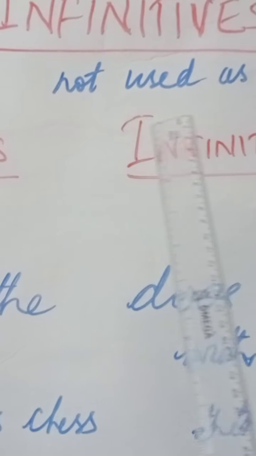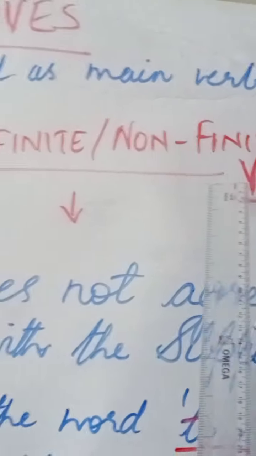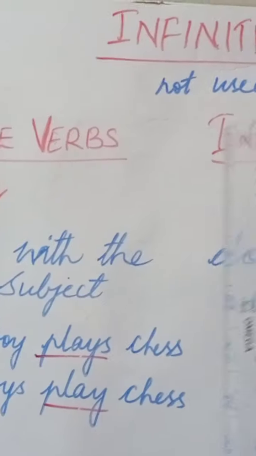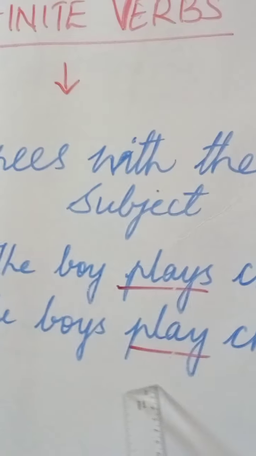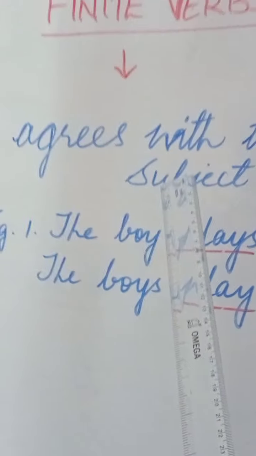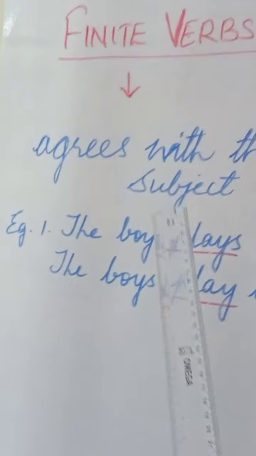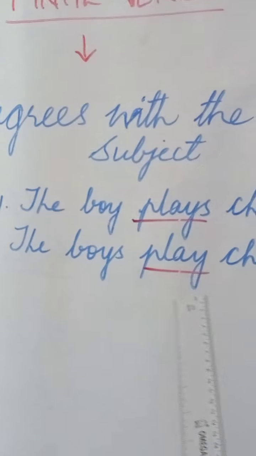Infinitives are not used as the main verb. They are not the main verbs. Now, what are main verbs? Finite verbs and infinite verbs. As you see here, finite verbs are the main verbs and they agree with the subject. Finite verbs have to agree with the subject.